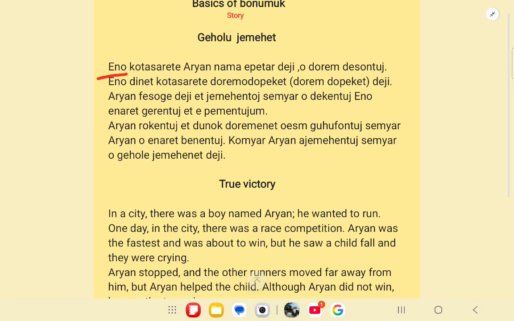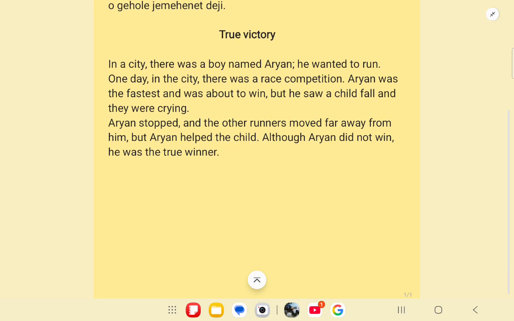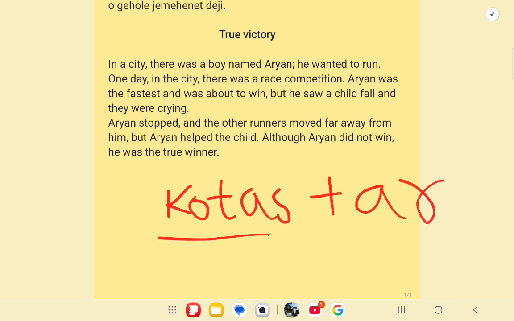So, Eno means one, Kotasar. Look, Kotasar is a compound word. It is made up of Kotas plus R. Kotas means city and R means small.